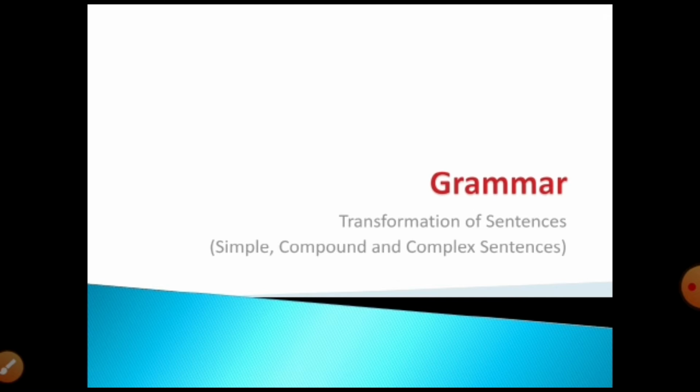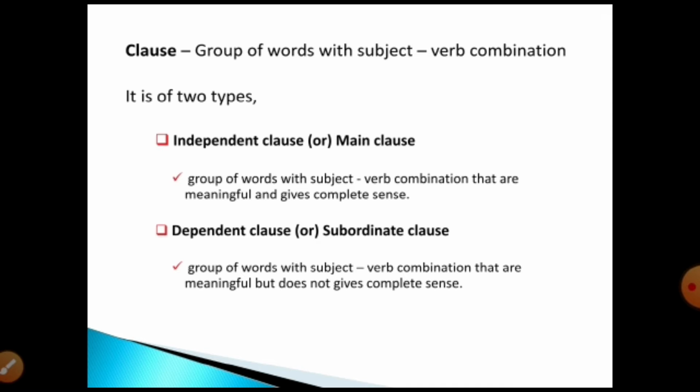Today we are going to see simple, compound and complex sentences, which is nothing but transformation of sentences. Okay, let's begin the video. First, before entering into the topic, we are going to see what a clause is, because the clause plays a major role in this transformation of sentences.